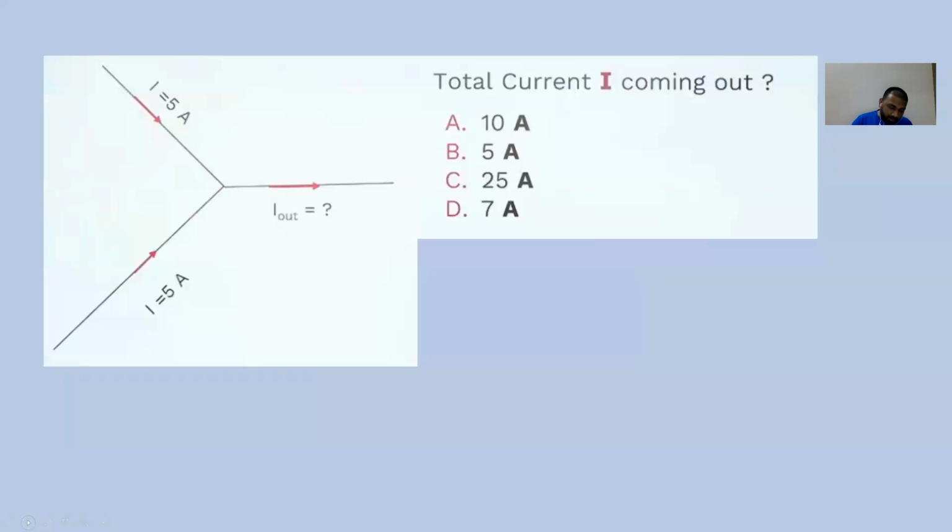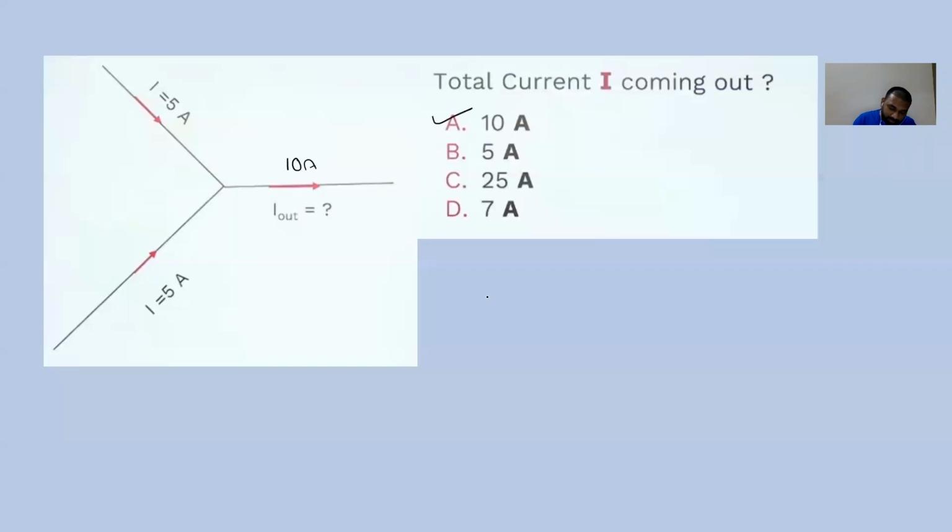Now another thing, this is current. 5 ampere is coming, and another 5 ampere is coming. What is the total current that is coming out? 5 plus 5, it is going to be 10 ampere. So the answer is 10 ampere. Even though current has a direction, obviously, current obeys linear algebra. We can simply add.